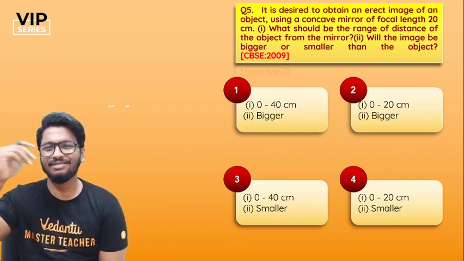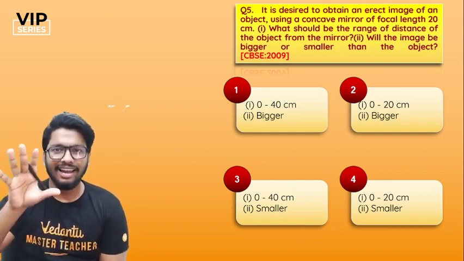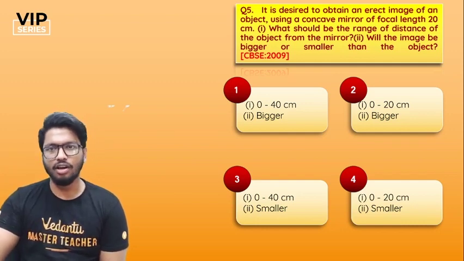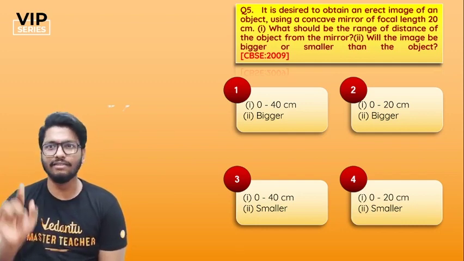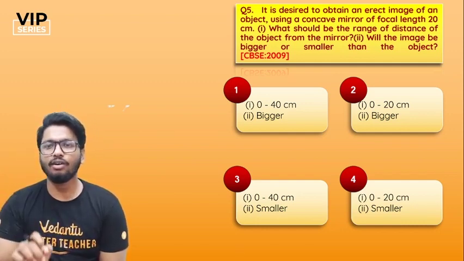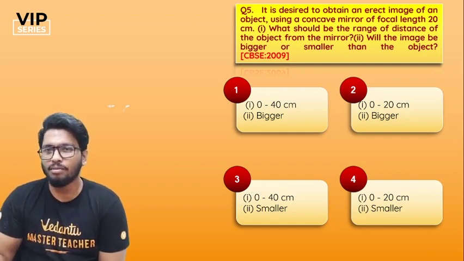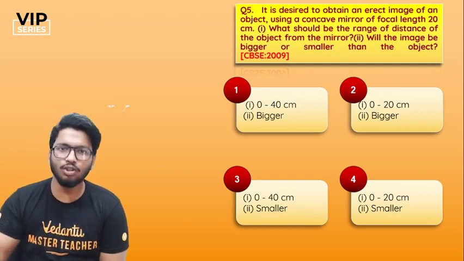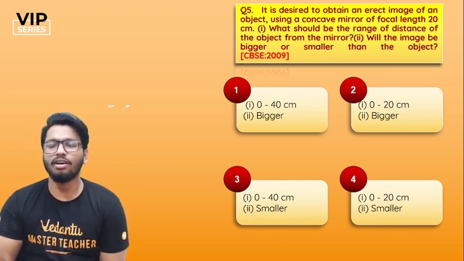Beautiful question. The question is this: you want to get an erect image of an object using a concave mirror. The focal length of the mirror is given as 20 centimeters. You're supposed to find out what range you should keep the object in so that you are able to get an erect image, and also whether the image will be smaller or bigger than the object.